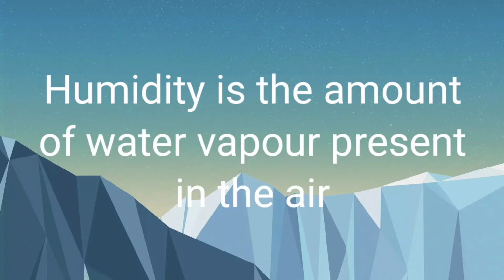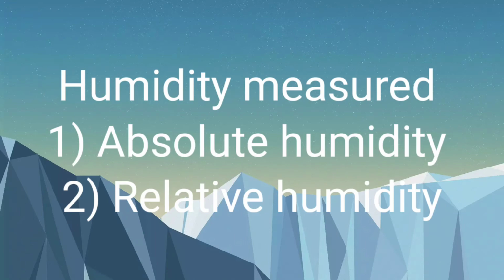The next basic element is humidity. What is humidity? The amount of water vapor present in the air is called humidity. Humidity is measured and expressed in two ways: absolute humidity and relative humidity. Absolute humidity is the amount of water vapor in grams per cubic meter of air. And relative humidity is the ratio between the amount of water vapor present in the air and the maximum amount that can be held by the air at a given temperature. It is expressed in percentage.